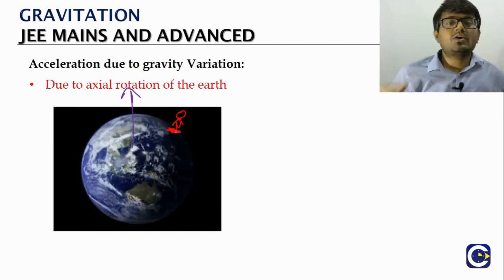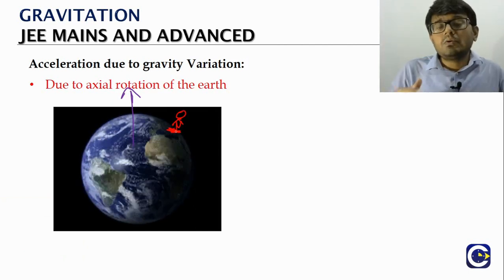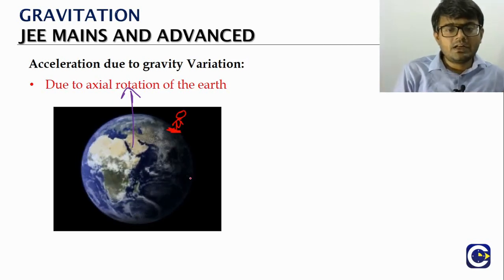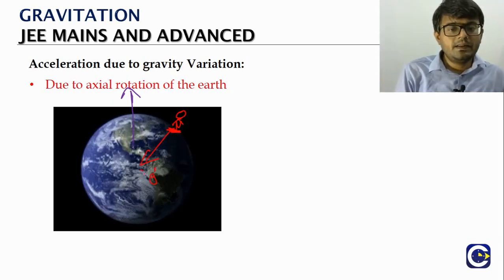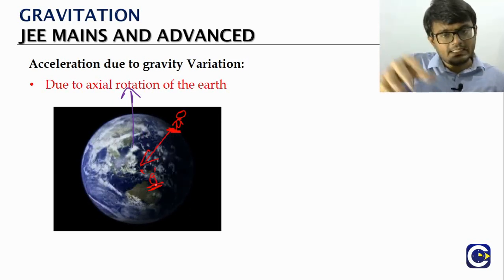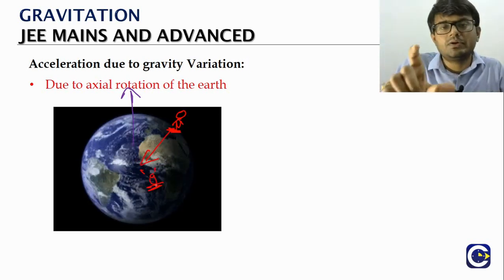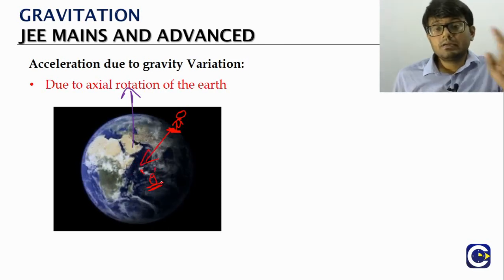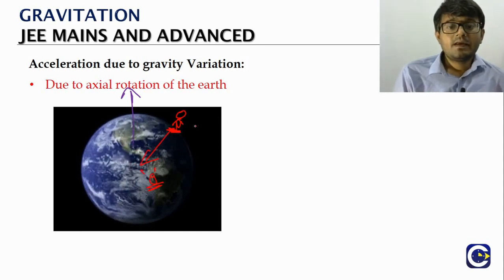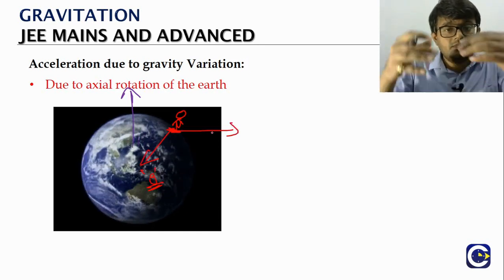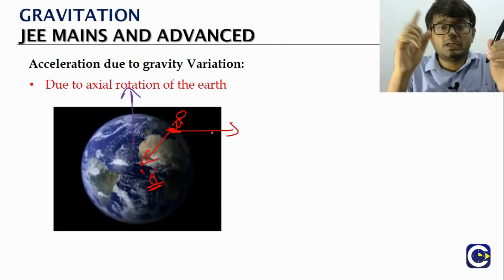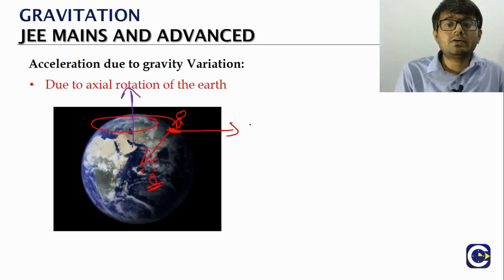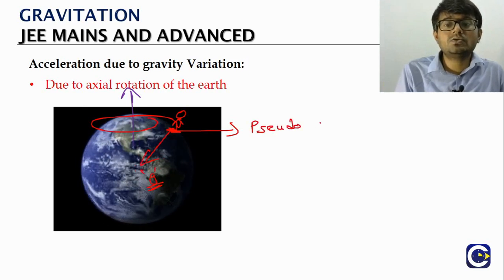which itself is rotating, then when we talk about the acceleration due to gravity, one, of course, the Earth will pull any object towards the center. So there will be an acceleration that comes because of it. That's what we normally call the acceleration due to gravity, g. But because of the rotational effect, the object which is on the rotating body will also keep rotating. The object will keep going in a circular path. So we will have to assign a pseudo acceleration.